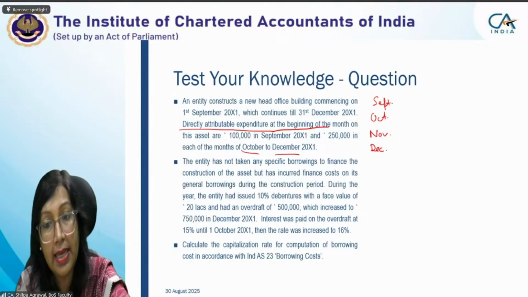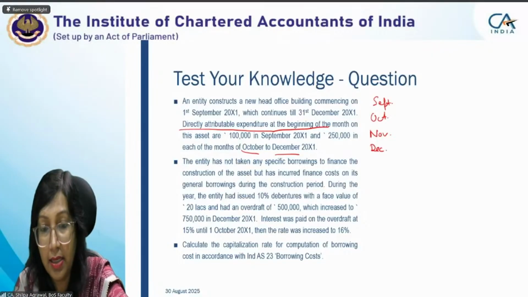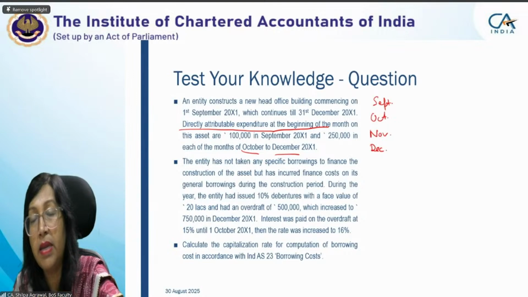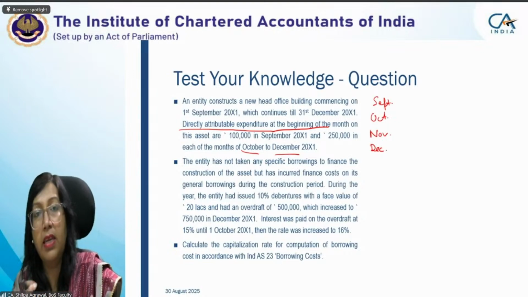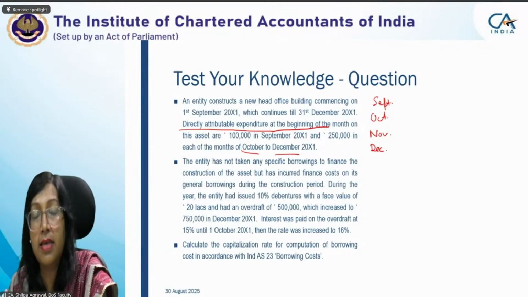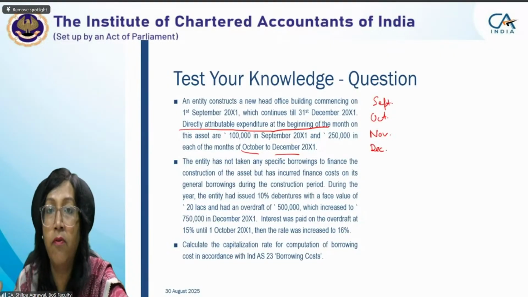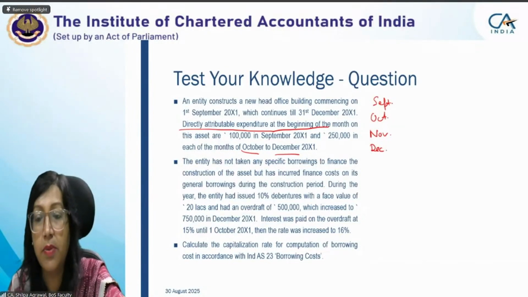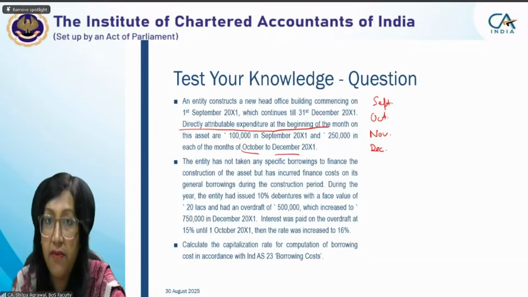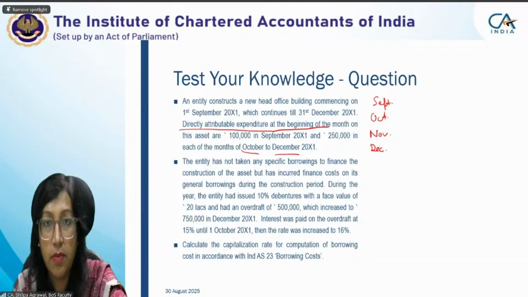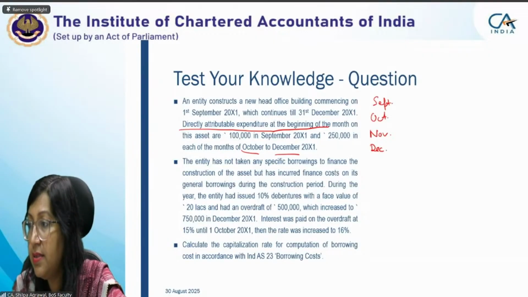for computation of borrowing cost to be capitalized under Ind AS 23. Here nothing is mentioned, as I told you in the beginning also. If nothing is mentioned, consider whatever the period is given, even if it is 4 months, 6 months, as substantial period and compute accordingly what is to be capitalized and what is to be expensed. Don't consider that it is not a substantial period if nothing is mentioned. Consider it as substantial unless it is specifically mentioned that management considers it a non-substantial period. Okay, students? Yes, ma'am.